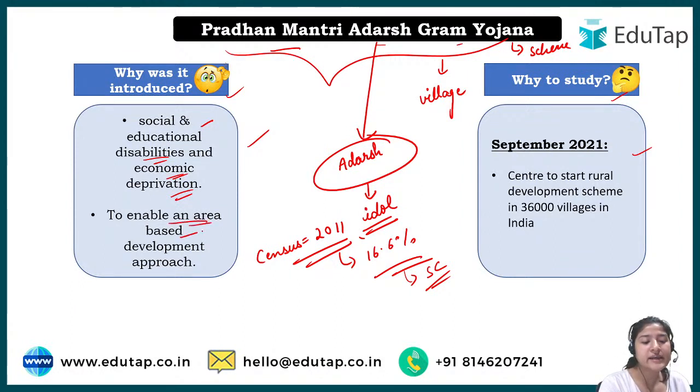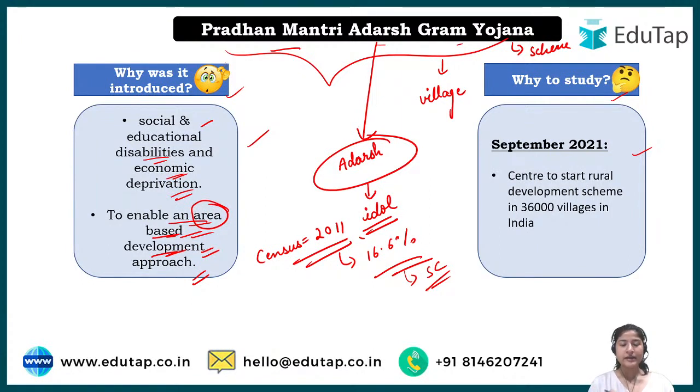And to enable an area based development approach, right? So there are two reasons why this particular scheme was introduced. First of all, to bridge the gap between the scheduled caste and the rest of society. And second, to enable area based development. This is an important word here. More of the focus is on the village, as in area wise, meaning infrastructure, whatever development a normal village or an area where people live should have. For example, basic school facilities, basic health facilities, everything. So two things.